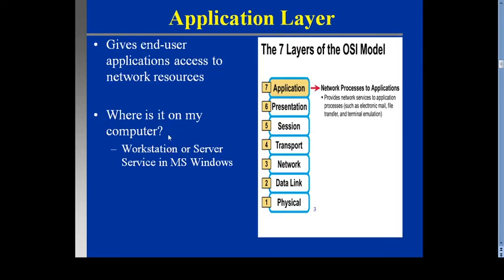Then the application layer gives the end user application access to network resources. So we can see it is the topmost layer in the OSI model. It provides network services to the application process, such as electronic mail, file transfer or terminal emulation. Where is it on my computer? Workstation, server service, maybe MS Windows.